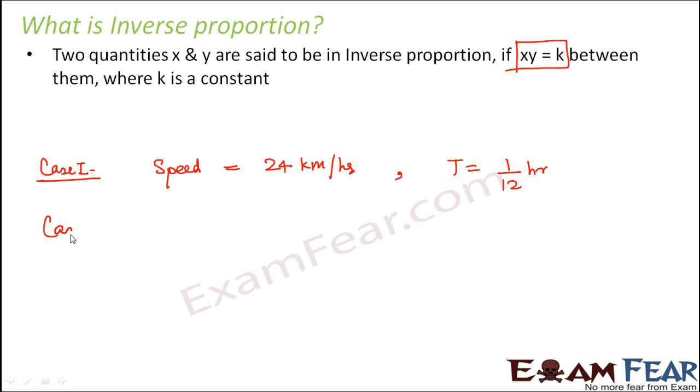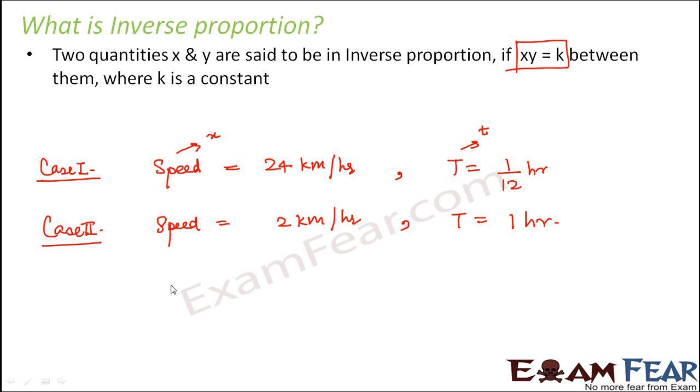In case 2, the speed of the car was 2 kilometers per hour and the time taken was 1 hour. So what are the two quantities involved? Speed and time. Let us say speed is the variable x and time is t. Just assume that these are two different quantities, x and t.